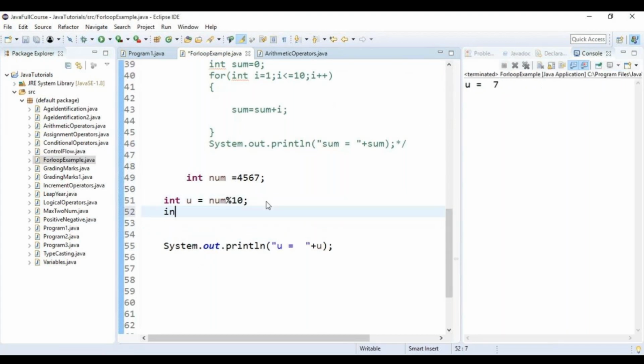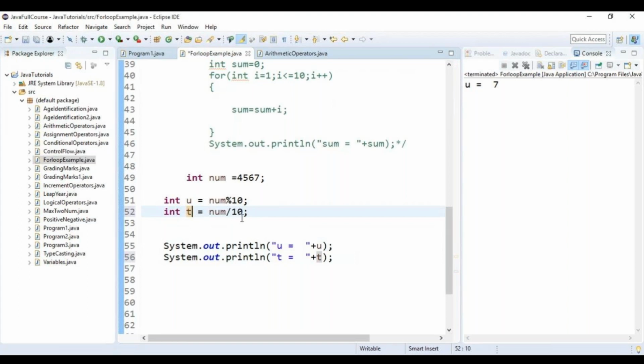Int h is equal to num divided by 10. What will be the output of h? This is for the tens digit. First I have divided it by 10. What will be the answer for 4, 5, 6, 7 divided by 10?